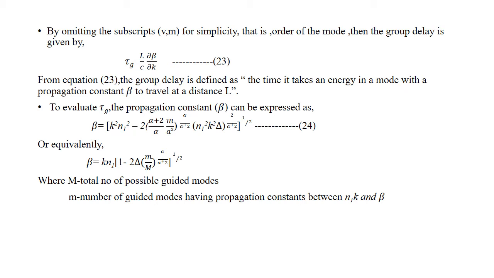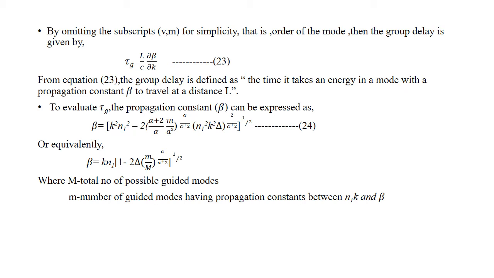So from equation 23, the group delay is defined as the time taken by the energy in a mode with a propagation constant beta to travel a distance of L. So to evaluate the tau g value, the propagation constant beta can be expressed as beta equal to [k squared n1 squared minus 2 into (alpha plus 2 by alpha) into (m by a squared) to the power alpha by alpha plus 2 into n1 squared k squared del, the whole power 2 by alpha plus 2] the whole power 1 by 2.